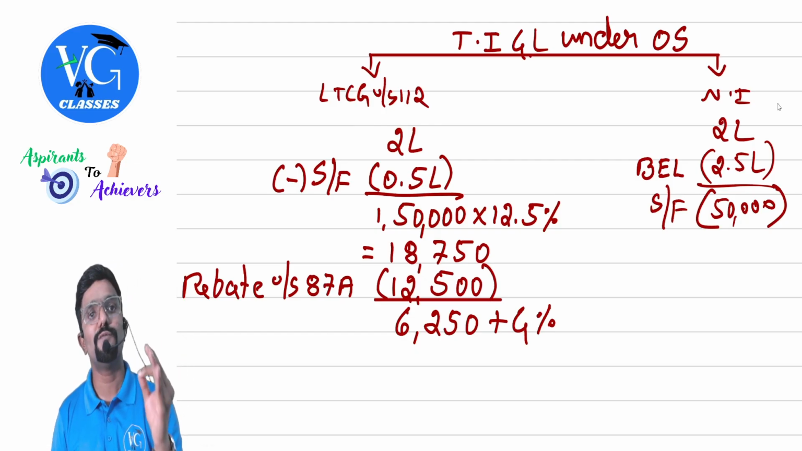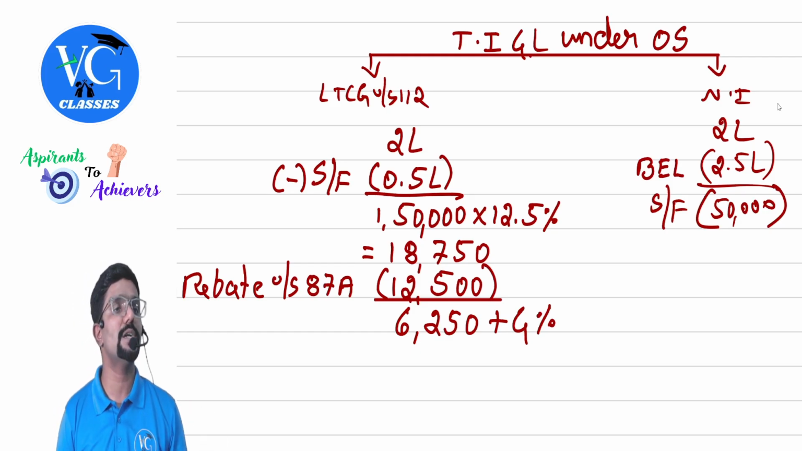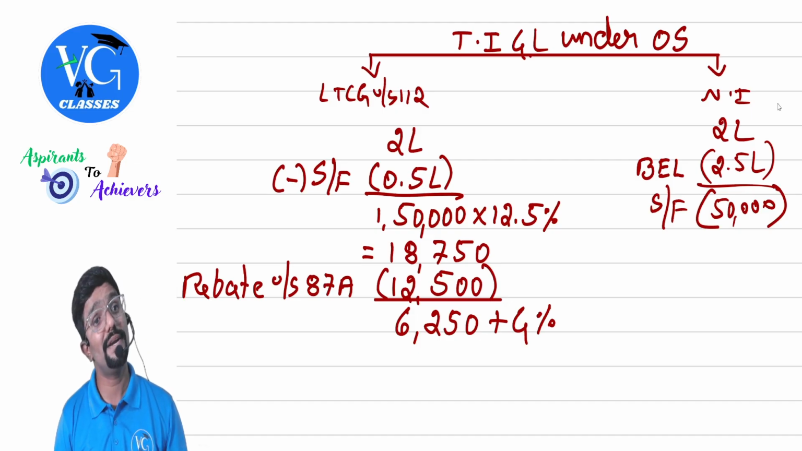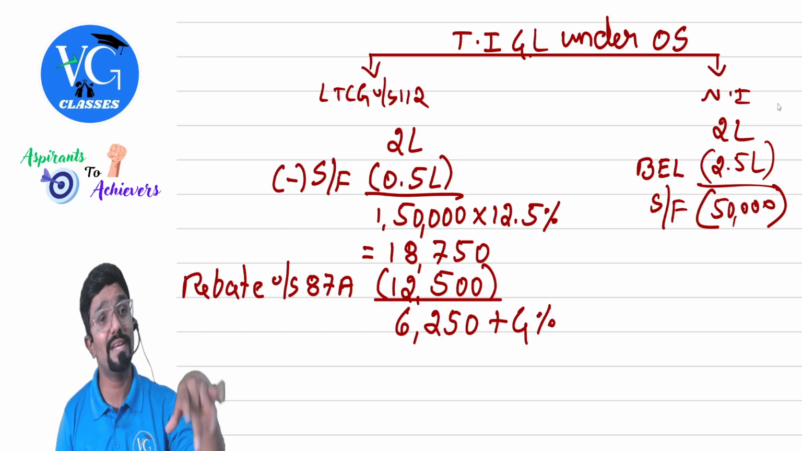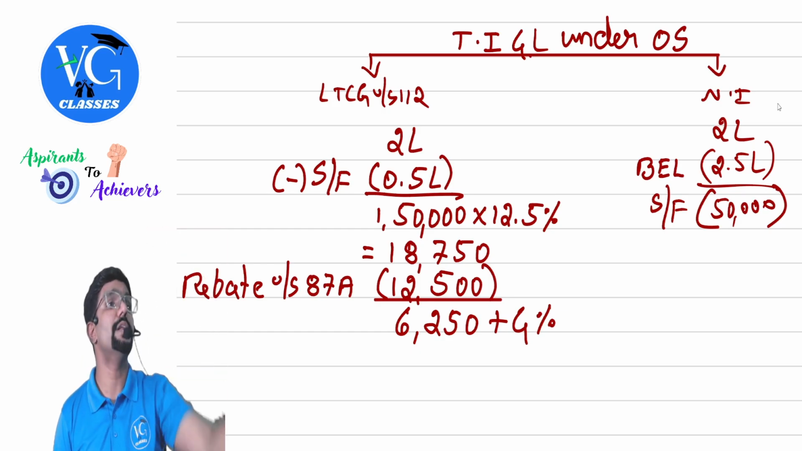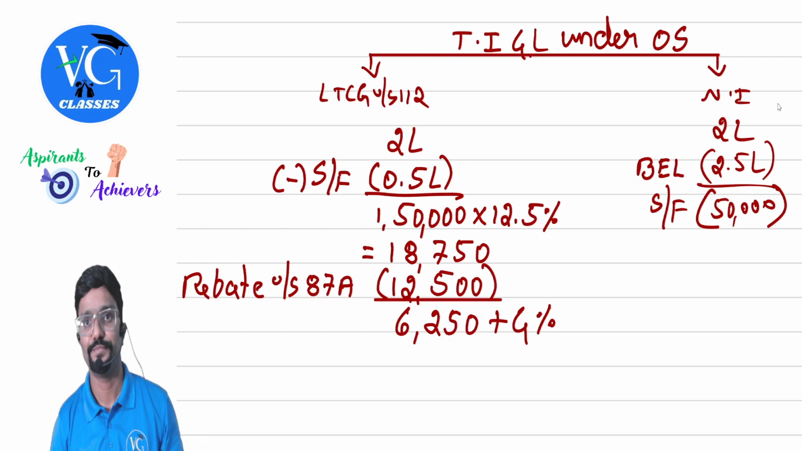For the assessee who is following the optional scheme, rebate is not available only on tax calculated on long-term capital gain under section 112A. That means against the tax on the gain covered under section 112 or 111A, is rebate available? Yes, rebate is available. Even on whatever tax we calculate on casual income also, rebate is available, provided total income is within 5 lakh.